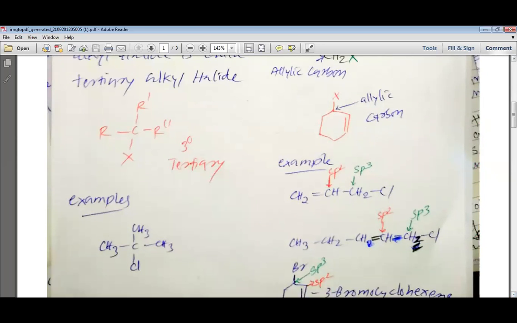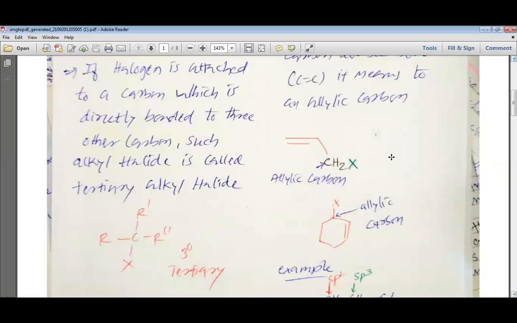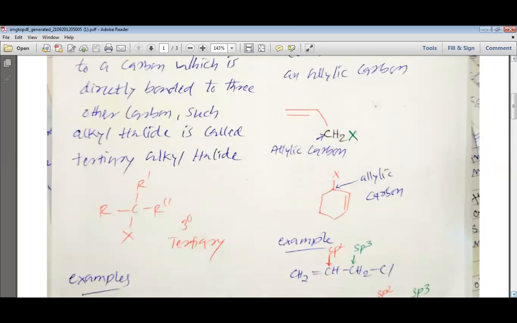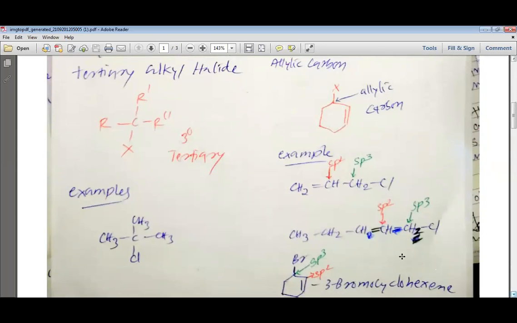Yes, sir. Okay, so look at this. I have tried to show you. These are the allylic carbons. Now just look at the examples. You can see the example CH2=CH-CH2Cl. The Cl is bonded to the CH2 and this CH2 is sp3 hybridized, but the next carbon is sp2 hybridized. In the same way, when you look at CH3-CH2-CH2=CH-CH2Cl, the Cl is bonded to the carbon which is sp3 hybridized, but the next carbon is sp2 hybridized.